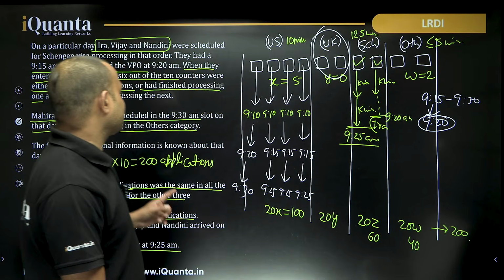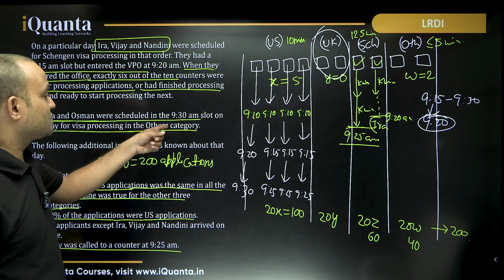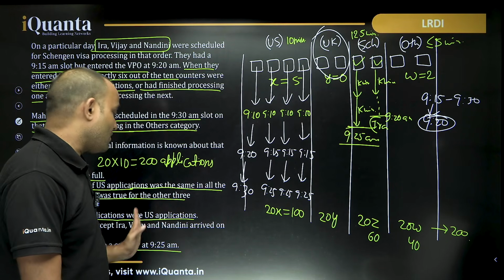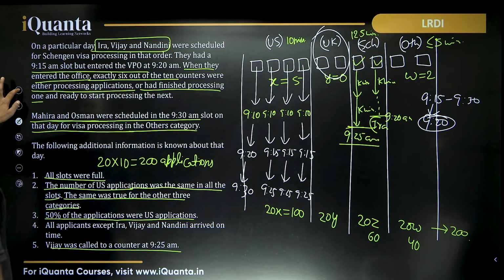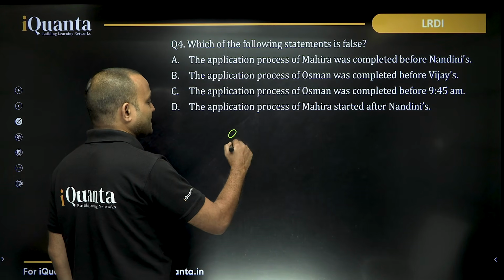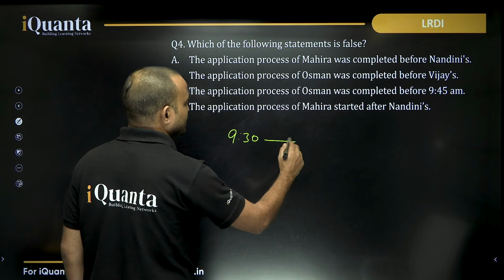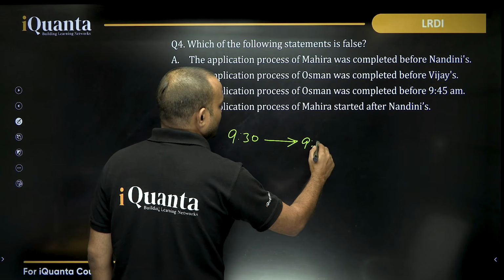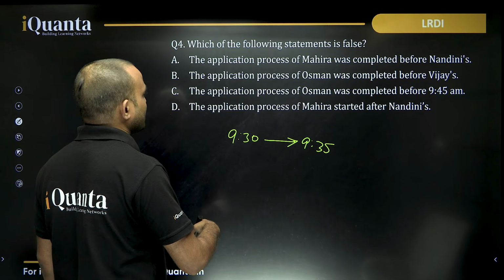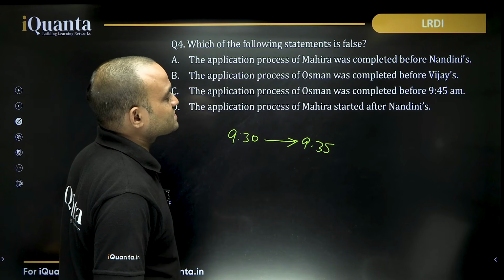They were scheduled at 9:30 and everyone arrived on time except Ira, Vijay and Nandini. Means Mahira arrived at 9:30 and his application will be processed by 9:35 am at max.